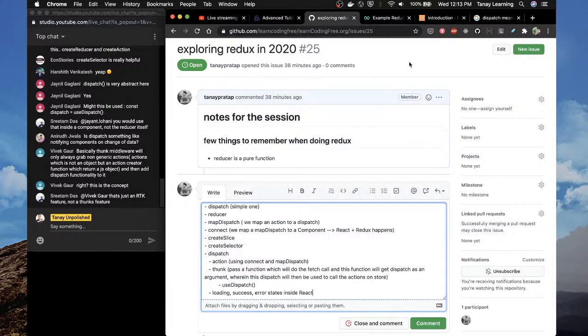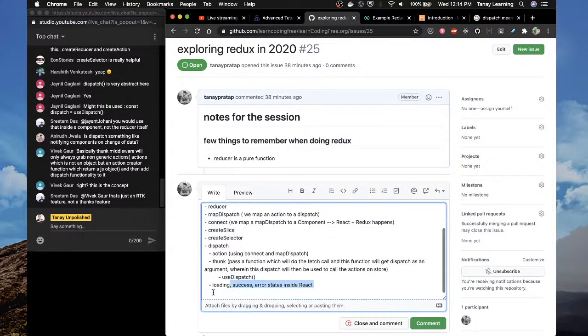I did that once for one of my freelancing projects. To do that, anytime you would use a thunk, you would set is loading true, and whenever is loading is set true, the header component will start showing the loader. So when you want an app-wide loader, which is there in Twitter and others, in those cases Redux is very useful. So I wanted to just check on that.